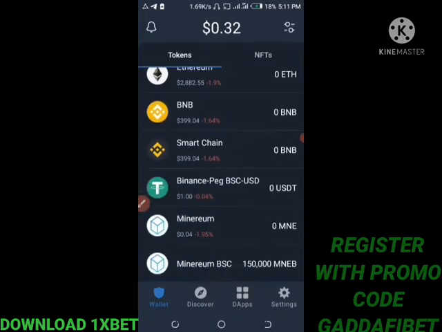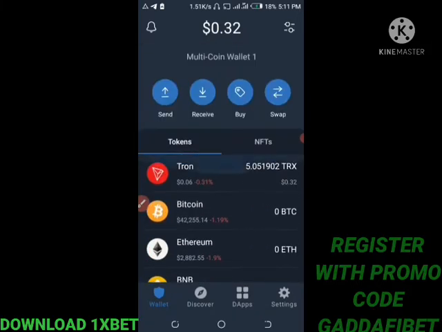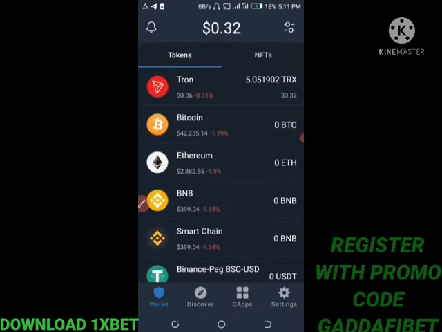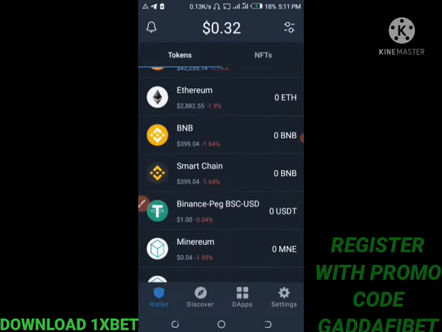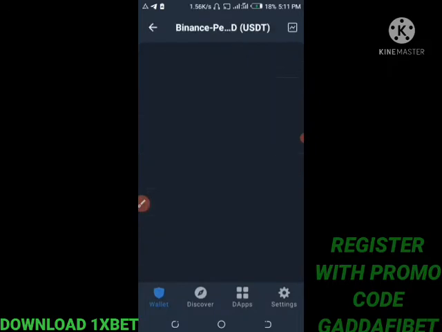These are the cryptocurrencies that we have here. These are what I like mining with. And we have Tron, which is TRX. We have Bitcoin, Ethereum, BNB, which is the Binance coin, the Binance Smart Chain coin, and USDT. Now let's try USDT.